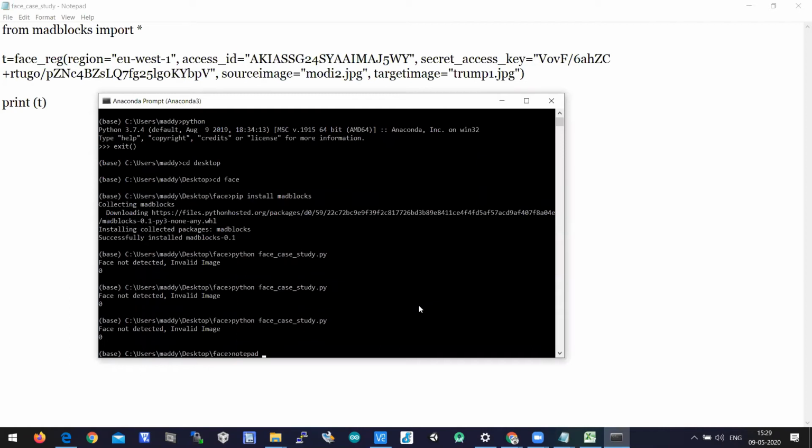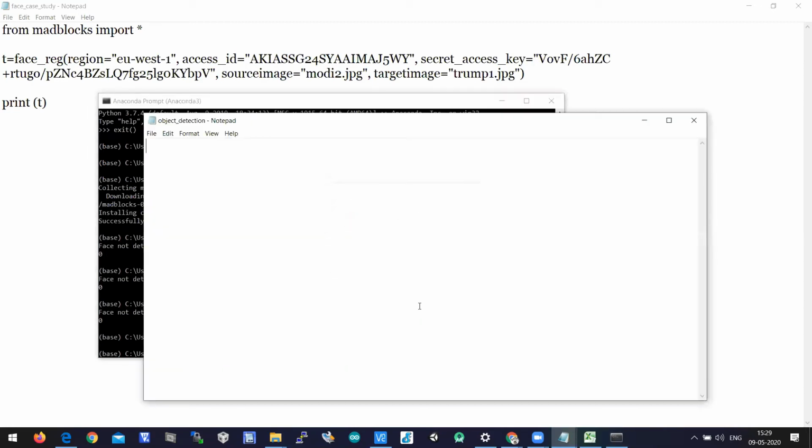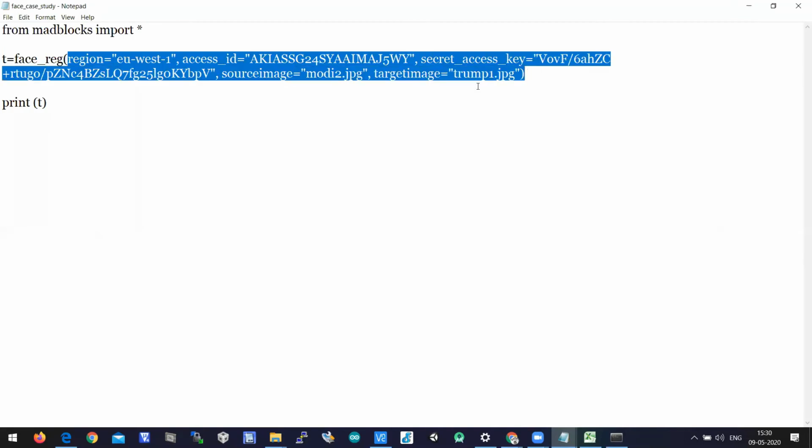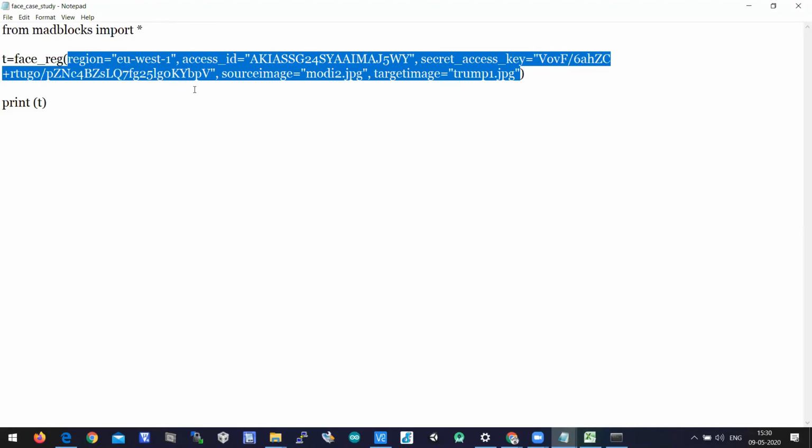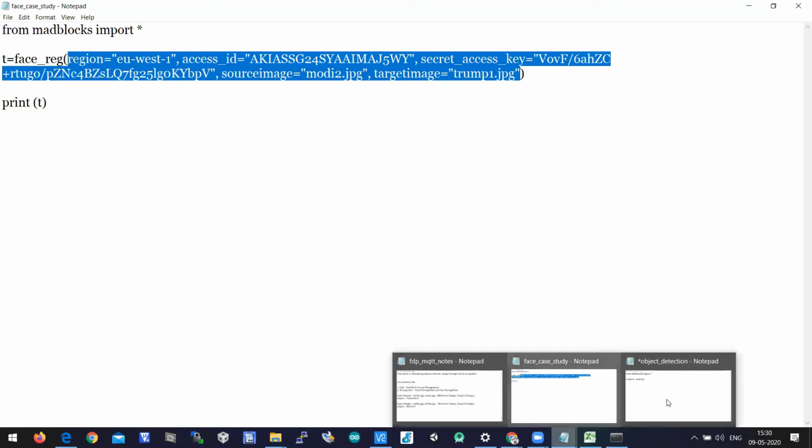Let us create one more file, subject detection.py. So let us call the function module name from Matplotlib import star. Some variable equal to object_detect. This is the function which is used to identify the objects on the image. Let me identify whether we are able to print the person identified in the face or not.